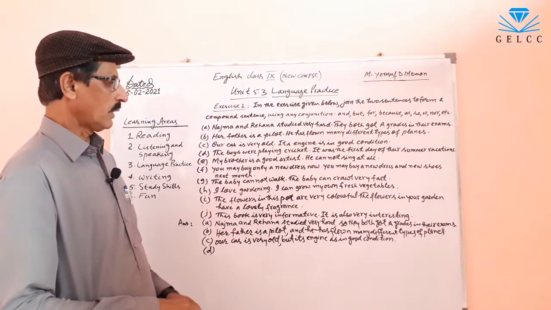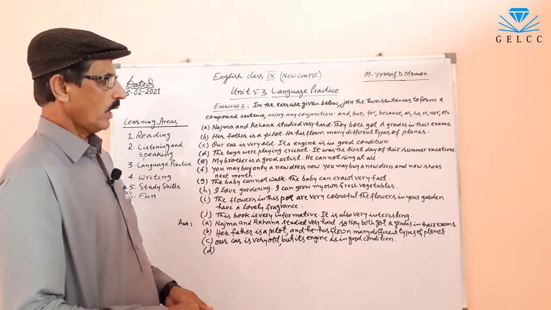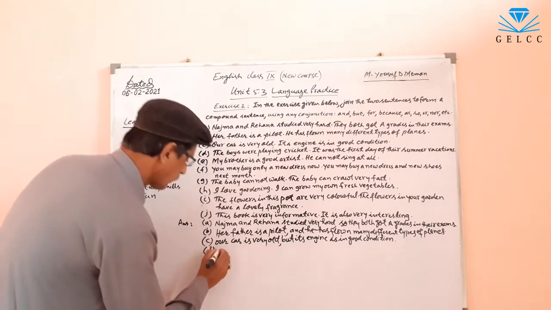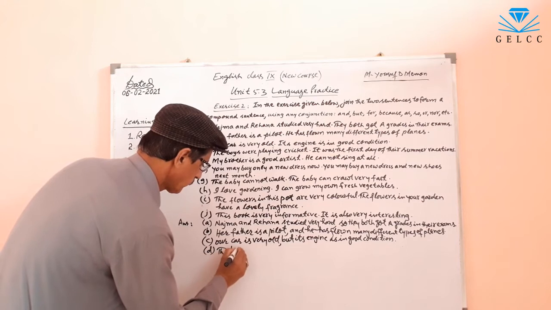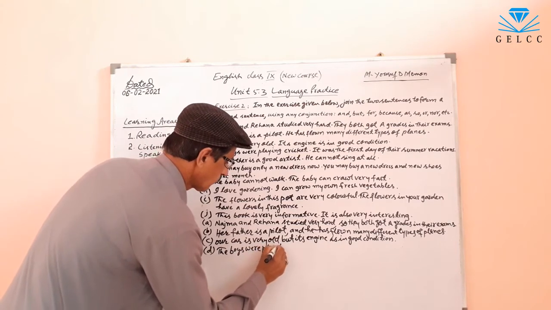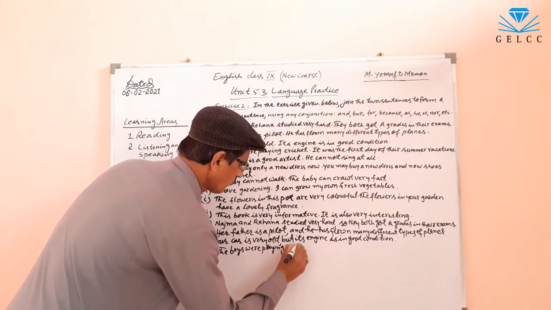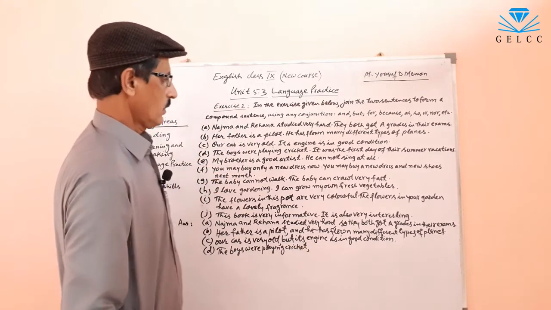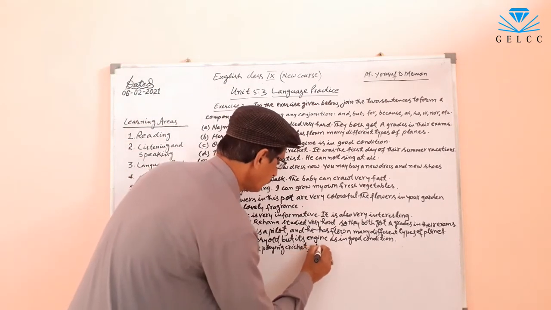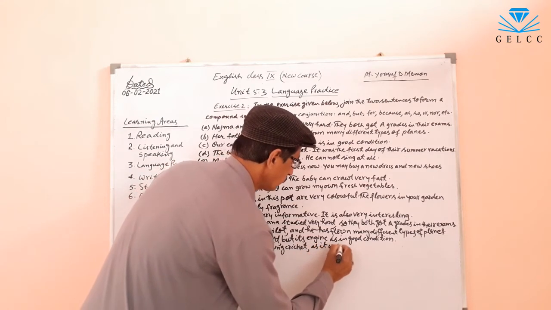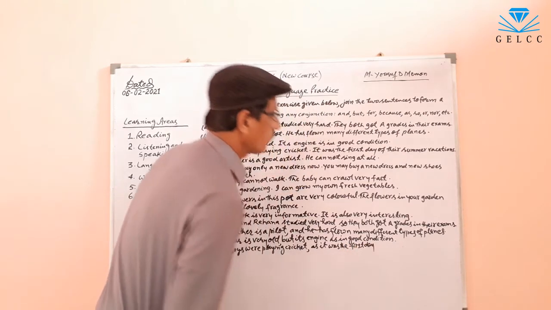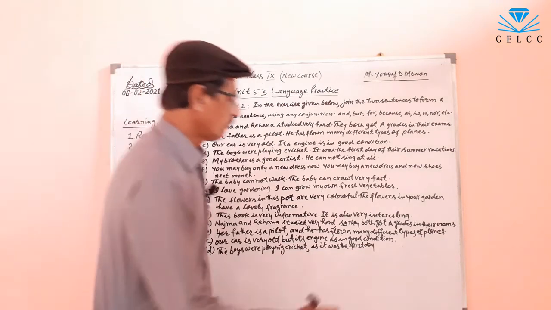The boys were playing cricket, comma, as it was the first day of their summer vacations.